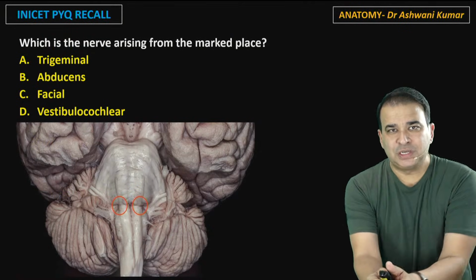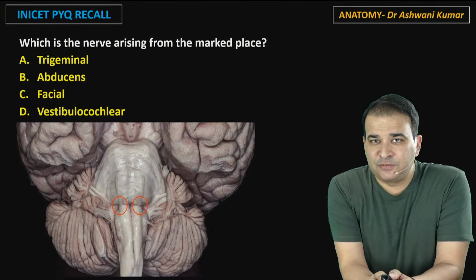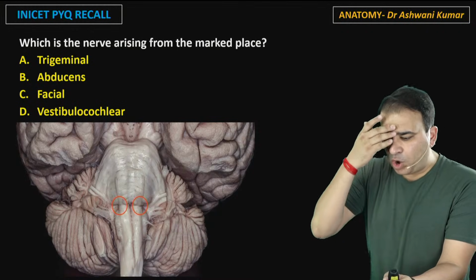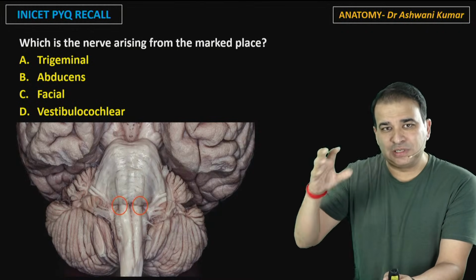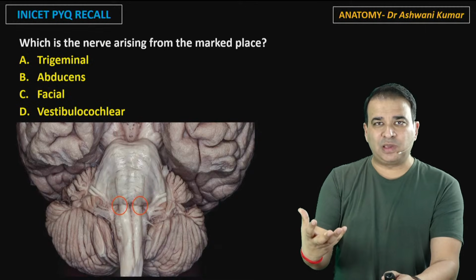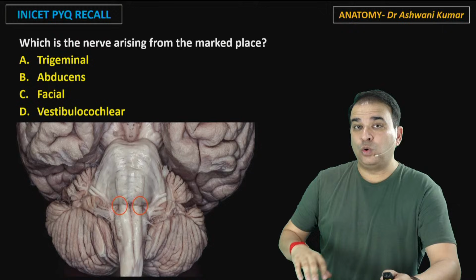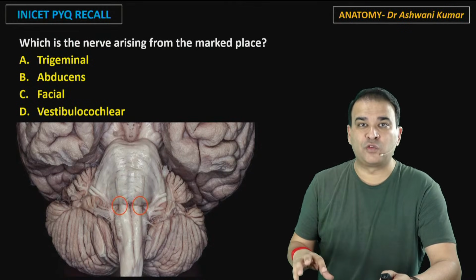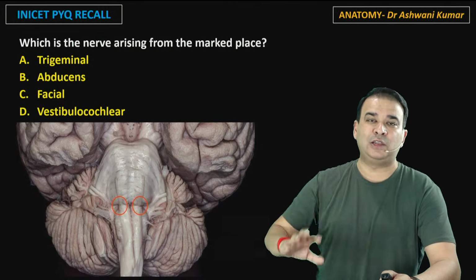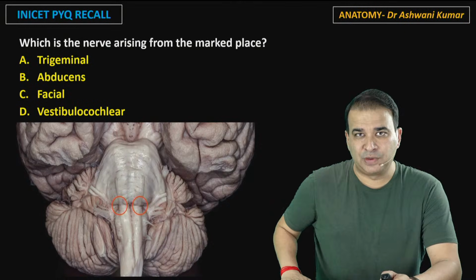Next question, which is the nerve arising from the marked place? Now, this is again a very commonly asked question here. I'm saying it's commonly asked because a section of the brainstem is given and then you are asked to identify the nerve on that. Now, they may not give you the nerve coming out from there, and they will just show you the region, and then you still have to identify what nerve is coming out from there.